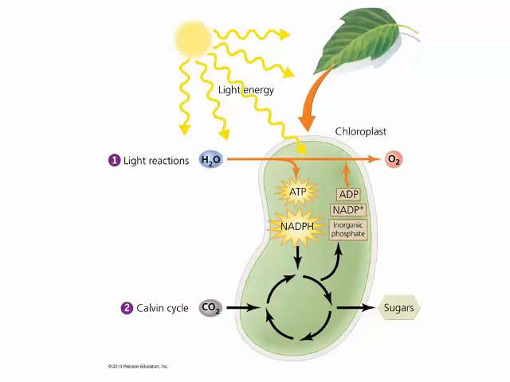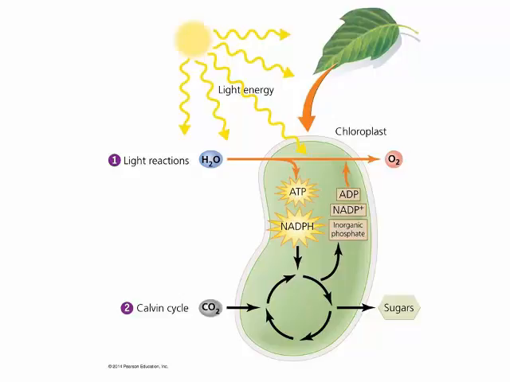Photosynthesis is the process by which autotrophs, such as plants, convert sunlight, water, and carbon dioxide into oxygen and sugar. The process consists of the light reaction and the dark reaction, which is also called the Calvin cycle. In the light reaction, water and sunlight are used to create adenosine triphosphate, also known as ATP, and NADPH. NADPH is an electron carrier.